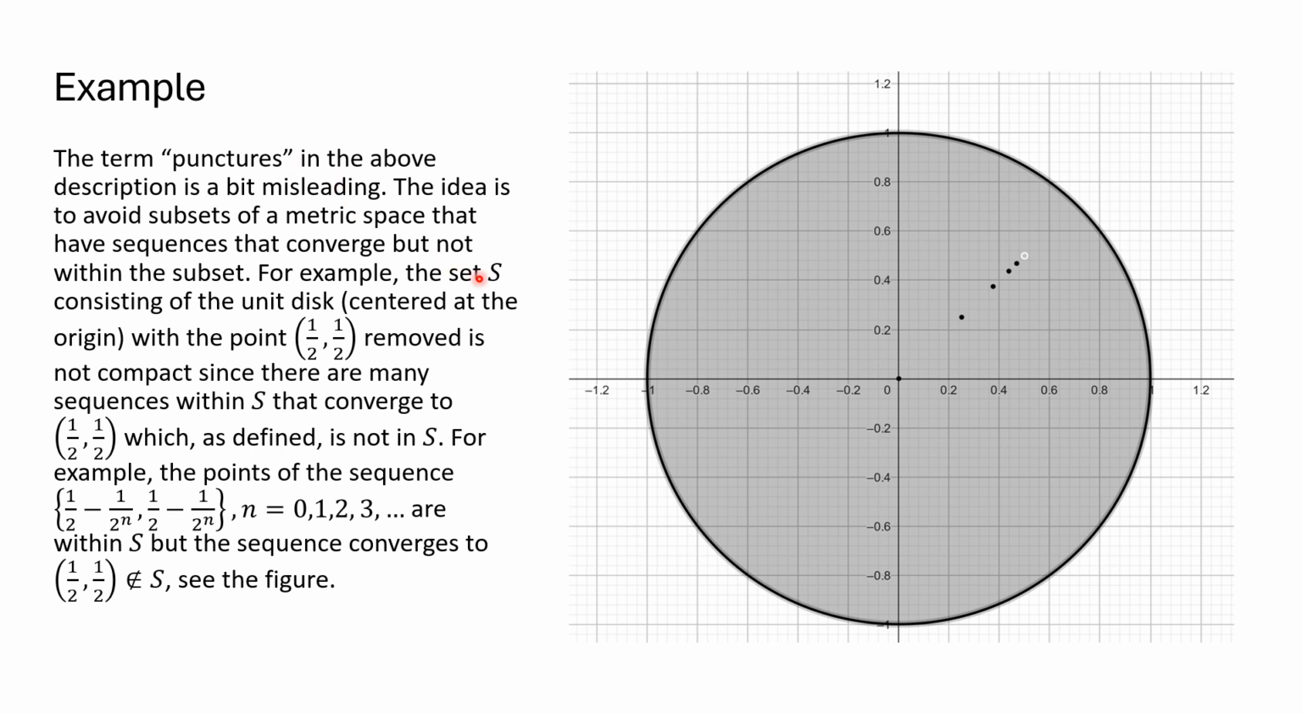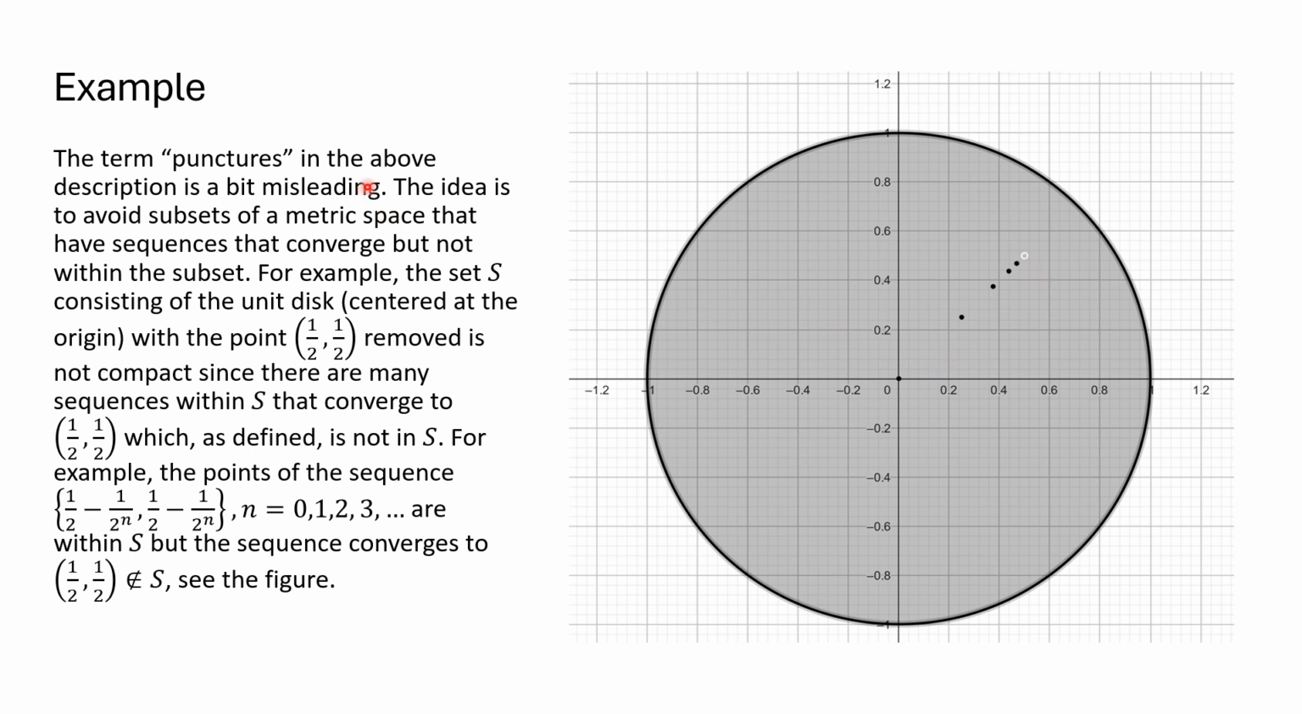This slide actually has sort of a valid puncture in it. Let me just explain the figure first here on the left. So we have a closed disk, including its boundary. We have the point (1/2, 1/2) missing. So this little white thing here is removed.